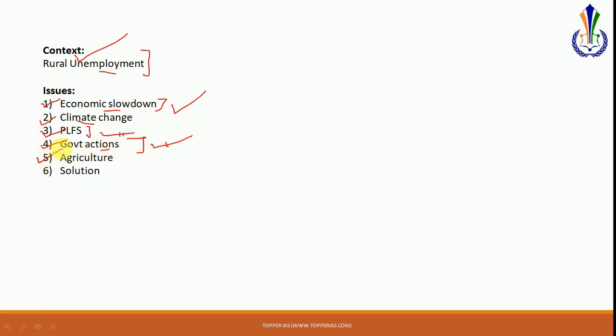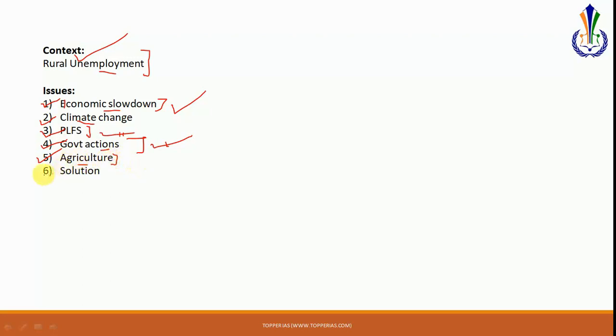Another important analysis is in the context of the agriculture sector. We all know the agriculture sector in India is facing distress. This is not something that is new to this particular year. Rather, zero growth or negative growth in the agriculture sector is what has been seen in approximately 5 out of the past 9 years, and this is a cause of concern. This is the primary reason because of which rural distress is there. Rural demand has fallen. The youth in rural areas is not employed. This is the reason.